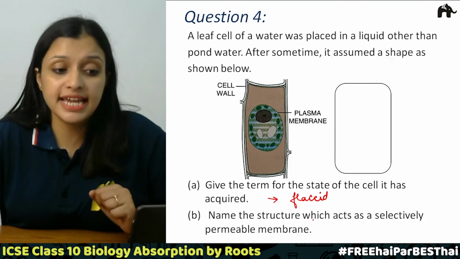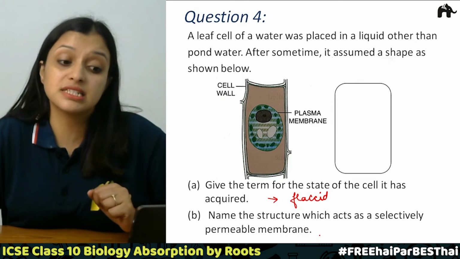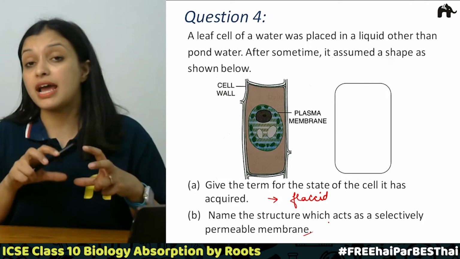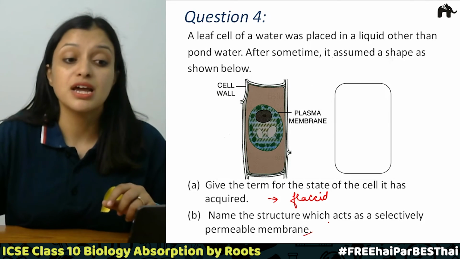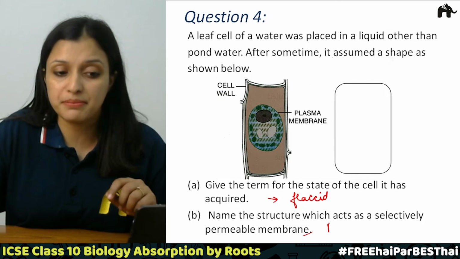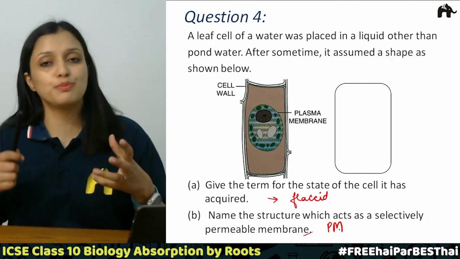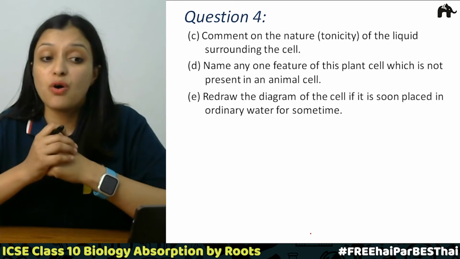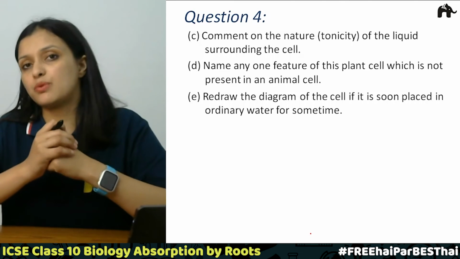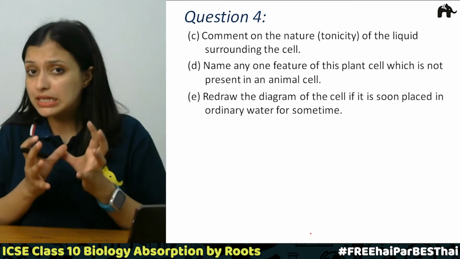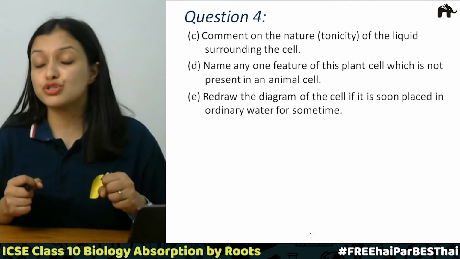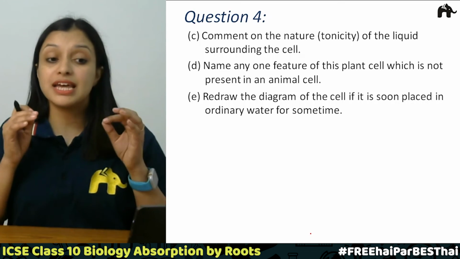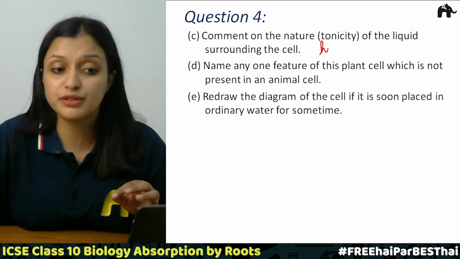Correct. Now the next is, name the structure which acts as a selectively permeable membrane. Which structure over here acts as a semi-permeable membrane? It is the plasma membrane. Correct. Now the next is C, comment on the nature of the liquid surrounding the cell. What kind of liquid is surrounding the cell? What causes the cell to shrink or give away the water that is present inside the cell? That means that solution is hypertonic.